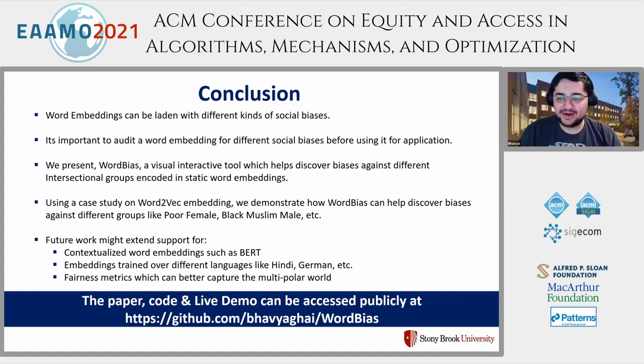Yeah, so at this point in time, unfortunately, we cannot do that because it's a lot of computation to first compute the bias scores. Our objective was to give the user a real-time experience. So if we have, let's say, a word embedding which is maybe thousands of megabytes, uploading that into a remote server and then doing the computations might take some time. It is certainly possible, but we look forward to supporting that feature as well. But at this point in time, it is not there.